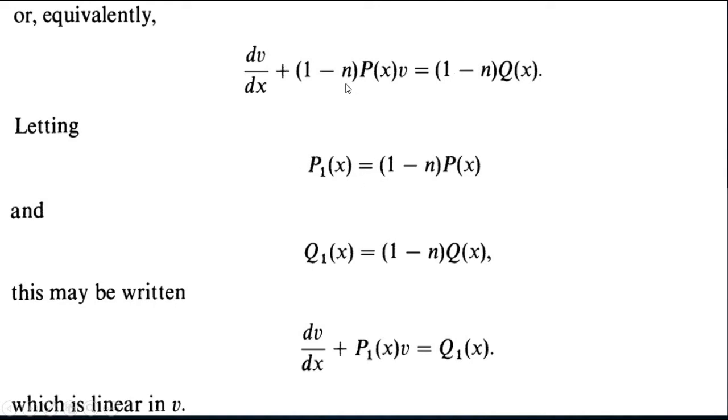So if we define this one as p1(x) and this one as q1(x), we can write this differential equation in this form: dv over dx plus p1(x)v is equal to q1(x). So as we see, this one is a linear differential equation, where the independent variable is x and the dependent variable is v.